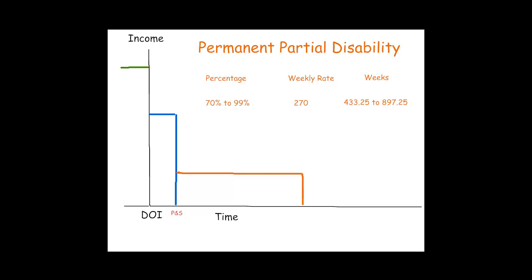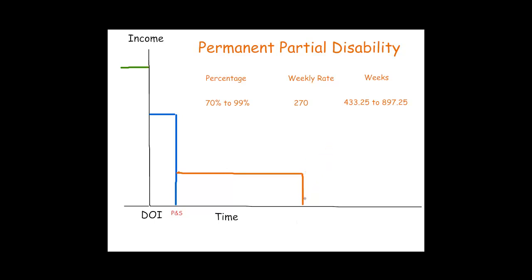The number of weeks of payout for PD increases and can be as high as 897.25 weeks for a 99% rating. That's over 17 years. When the weeks of payment have been paid out, then the PD benefit ends.